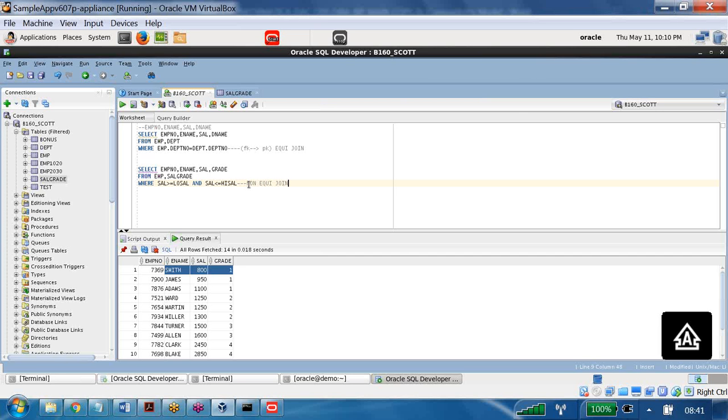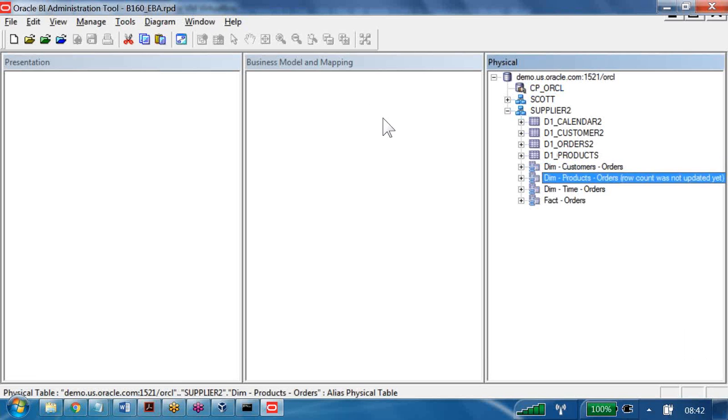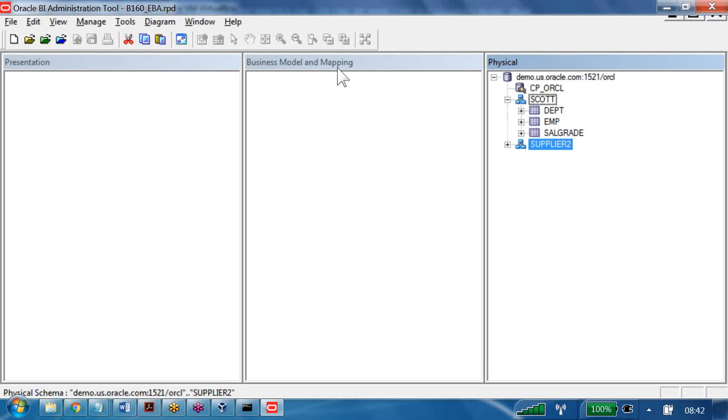Now these two joins I would like to implement first in my RPD. Then I'll move on to the outer join, self join, and cross join. For understanding the subject, let me experiment with the same tables EMP, DEPT and salary grade. But our actual project tables are these. We have to join these things. To understand the concept best, I'll go first with the SCOT schema and try to join it. Once I understand the subject, I'll go for the project tables.